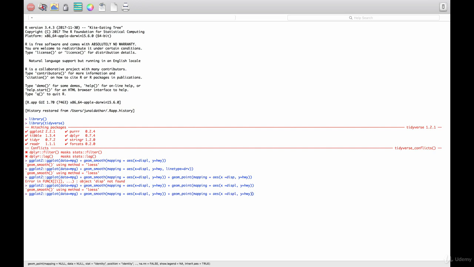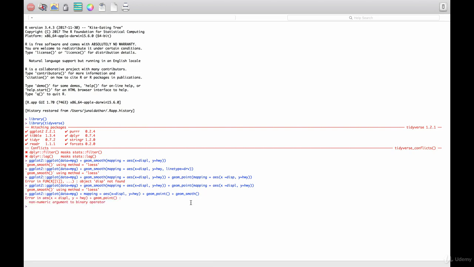Instead of using geom point and geom smooth with mappings, we can remove those altogether and leave it as the mapping. Now you have the x and y axes mapped, and all you do is put geom point and geom smooth as their own functions without any variables in them. R automatically takes these values and maps them into the geom point and geom smooth functions.